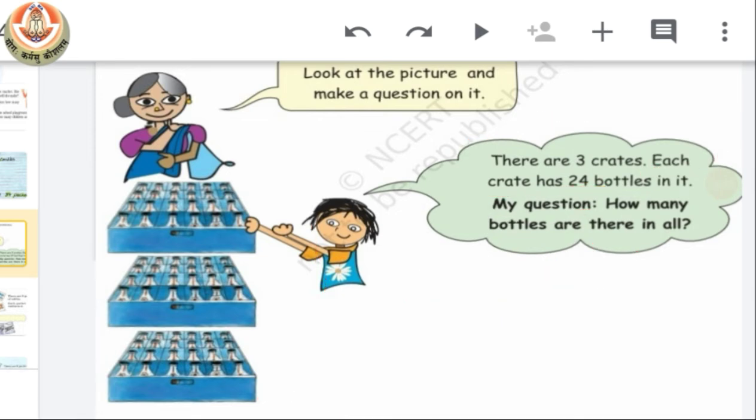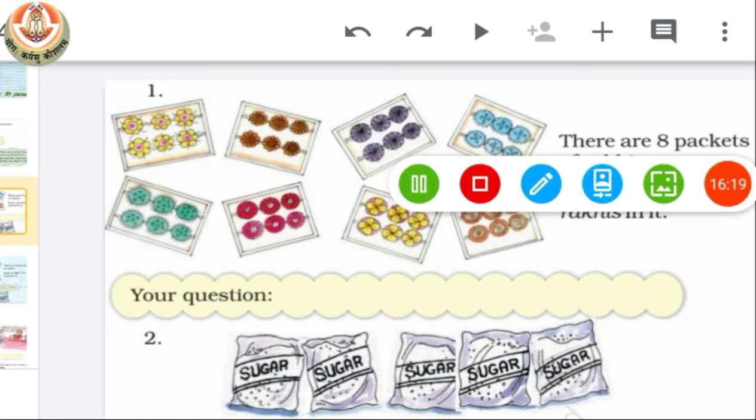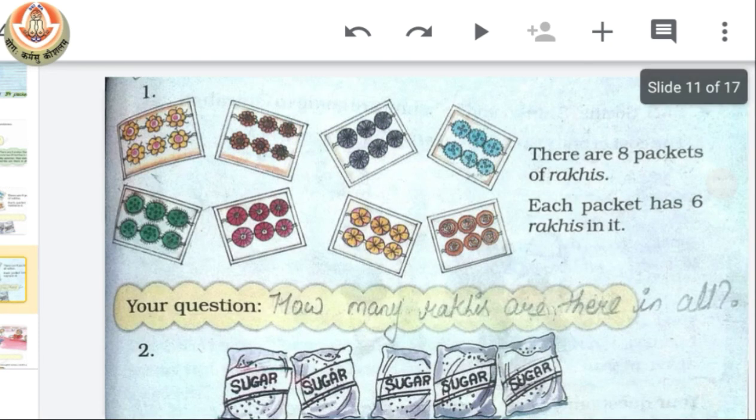Now we have the next activity based on the same. We have a situation and we have to make the question. Now the first is, there are 8 packets of Rakhis and in each packet there are 6 Rakhis. So we have to make the question. So the question is like, how many Rakhis are there in all?